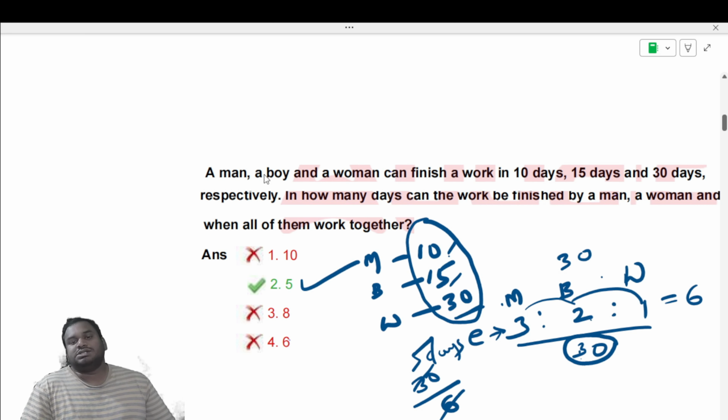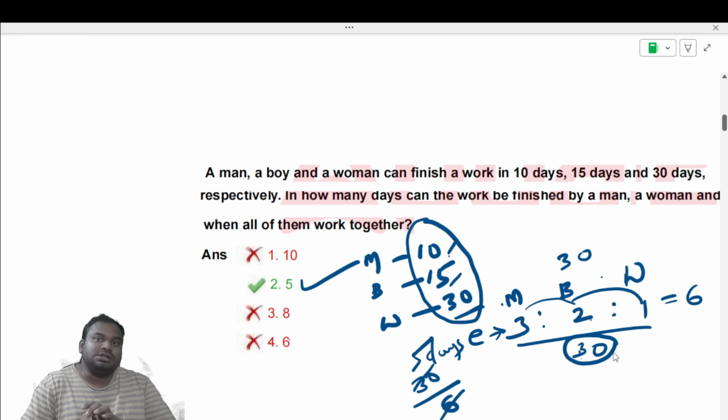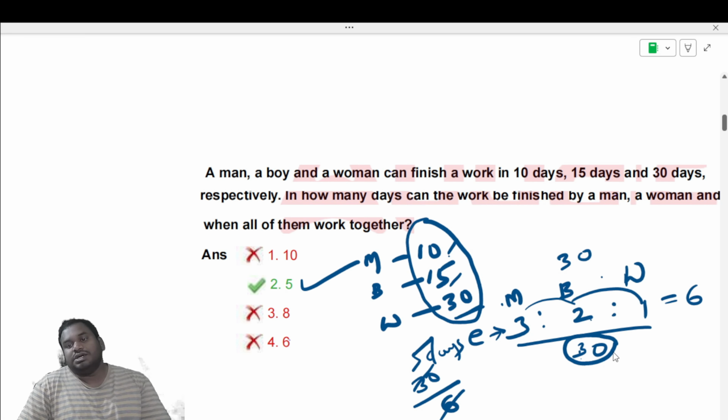So what I did, I used their capacities: a man can do it in 10 days, a boy can do it in 15 days, a woman can do it in 30 days. So using that, I just found their LCM, that is 30. So 30 is nothing but the total number of works.